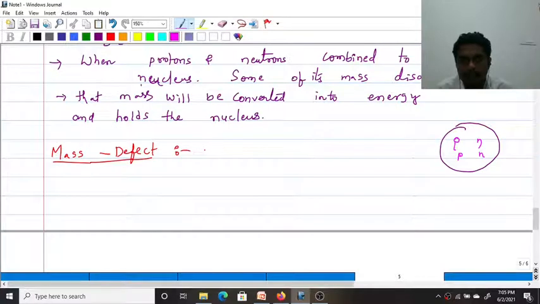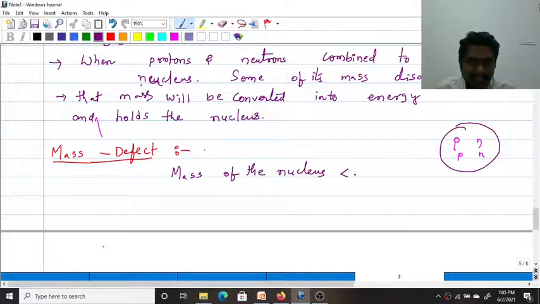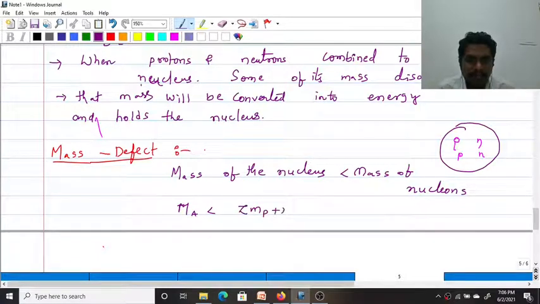It is observed that the mass of the nucleus is always less than the mass of the nucleons. Nucleons are nothing but the sum of the masses of protons and neutrons. The mass of the nucleus, let it be the actual mass M_a, is always less than the expected mass, Zm_p plus